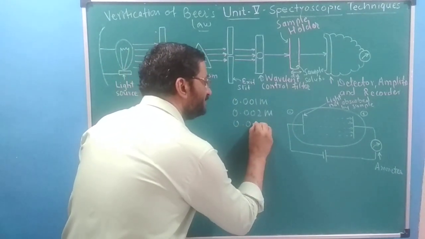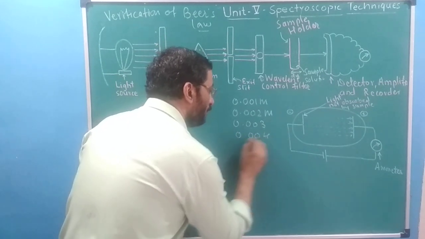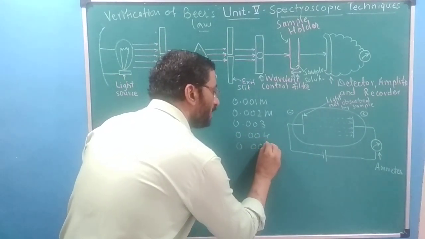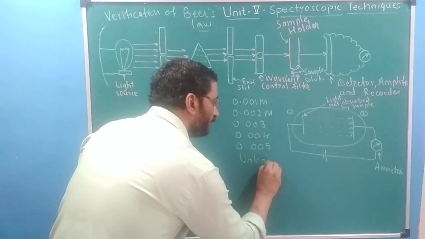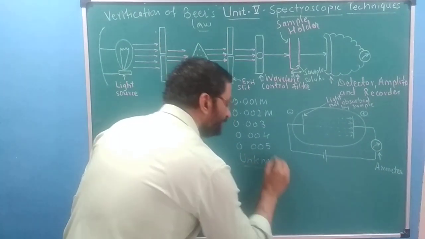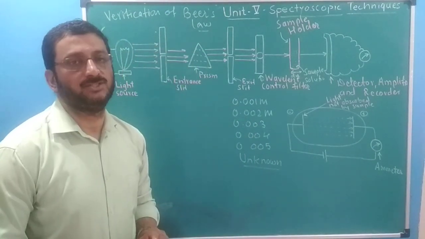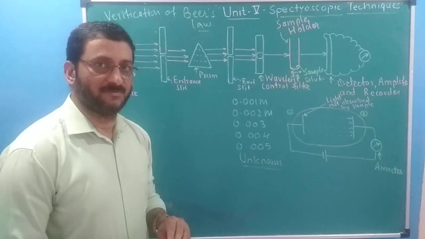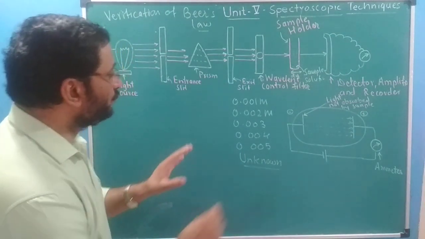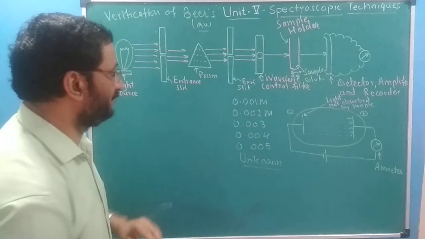Then 0.003 molar and 0.004 molar, and one more higher concentration, and there is an unknown solution. What is the unknown solution? It is a solution of copper sulfate only, but its concentration is not known to us. That also we can find out in this experiment.